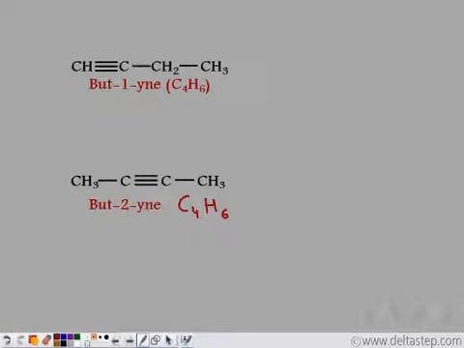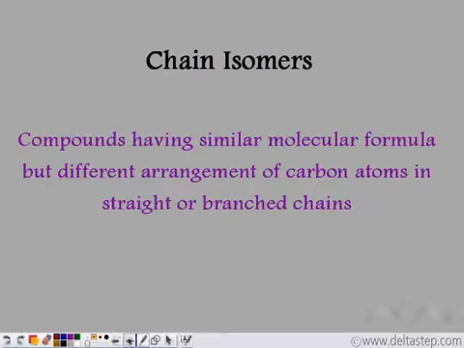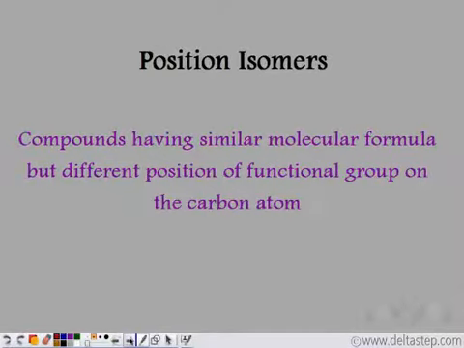Now what type of isomers are these two? Let's recall. We have two types of isomers. The first one is chain isomers. These are the compounds having the same molecular formula but different arrangement of carbon atoms in the straight or branched chains. The second type of isomers are position isomers. These are the compounds having the same molecular formula but different position of functional groups in the structures.